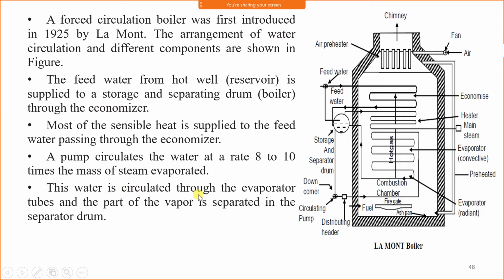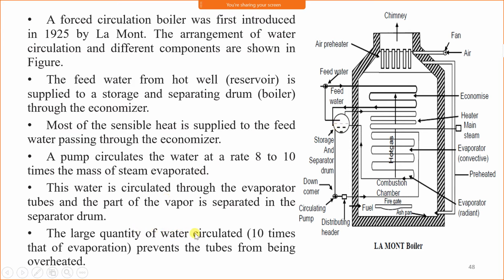This water is circulated through the evaporator tube, and part of the vapor is separated in the separating drum. This water passes through the evaporator, and the water which has been converted into steam is collected at the top portion of the drum.